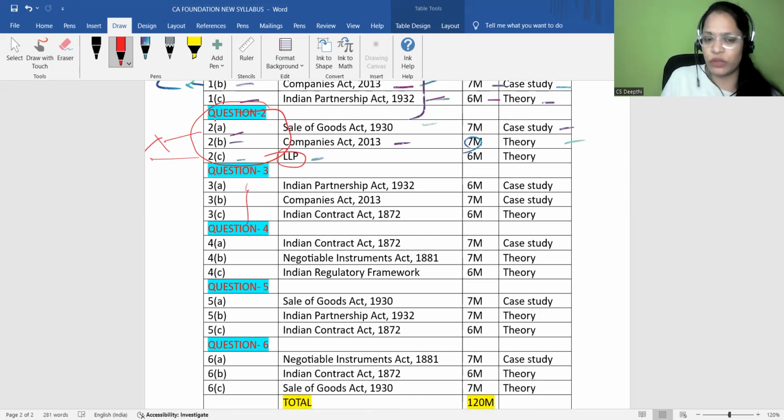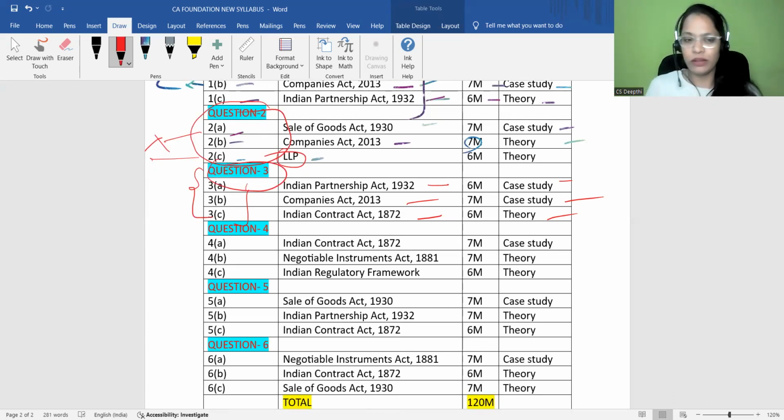Question number 3 consists of 3 questions again, right? Indian Partnership Act. Okay, you have read Indian Partnership Act. You went through that case study. Companies Act. Okay, that is also a major topic. We have read Companies Act also, case study. Indian Contract Act is also important. You have read that. That is also major theory. So basically, if my analysis is correct, you will be attempting question 3 for sure, right?